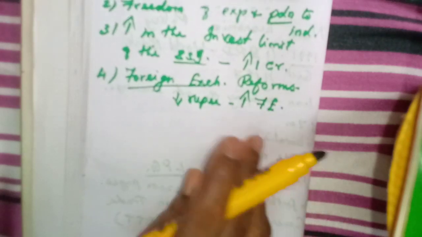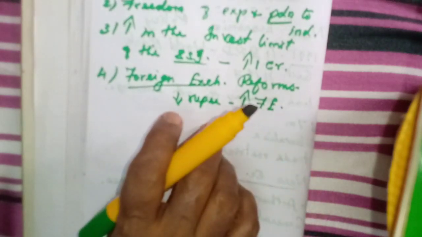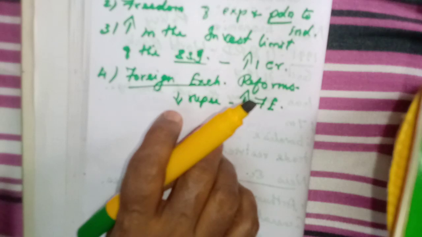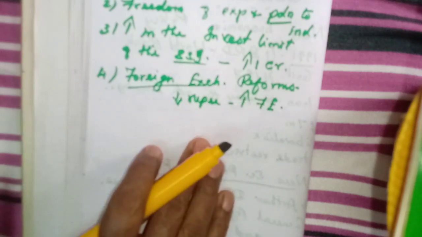Okay, for example, if we need to import some products from other countries, we should pay in that country's currency, isn't it?